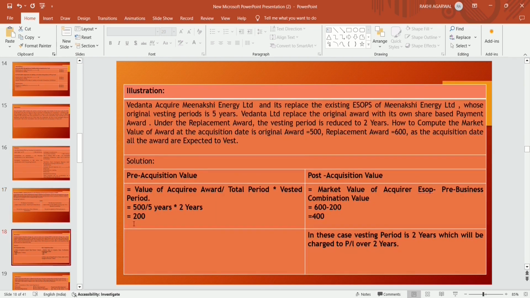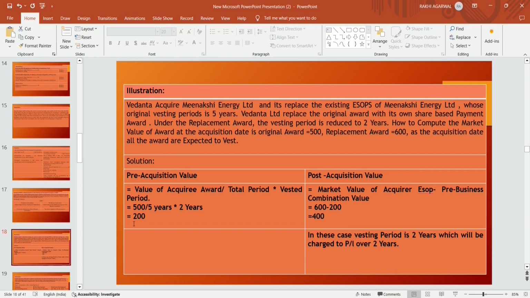Now an illustration. This ESOP concept is explained with the help of an example. Suppose Vedanta acquired Meenakshi Energy Limited and replaced the existing award of Meenakshi Energy Limited, whose original vesting period is 5 years, with its own share-based payment award.